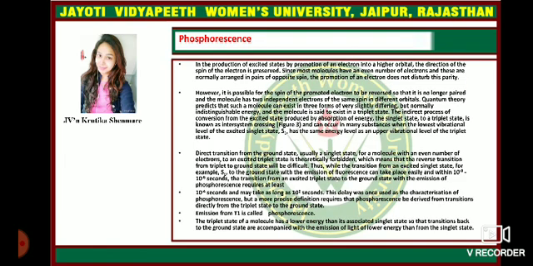Phosphorescence. In the production of an excited state by promotion of an electron into a higher orbital, the direction of the spin of the electron is preserved. Since most molecules have an even number of electrons, normally arranged in pairs of opposite spin, the promotion of an electron does not disturb this parity. However, it is possible for the spin of the promoted electron to be reversed so that it is no longer paired, and the molecule has two independent electrons with the same spin in different orbitals. Direct transition from the ground state, usually a singlet state for a molecule with an even number of electrons, to this triplet excited state is forbidden, which means that a reverse transition from the triplet to the ground state will also be difficult.